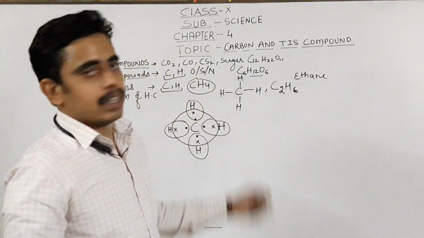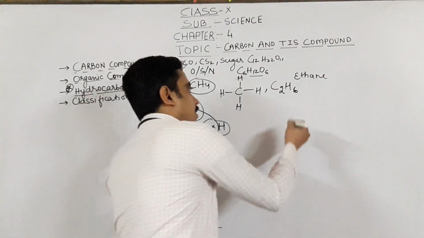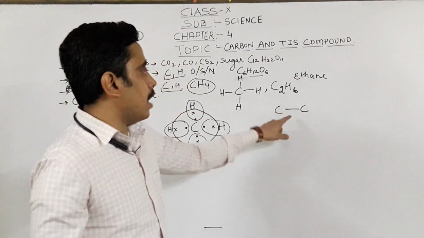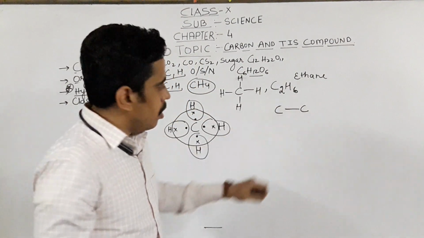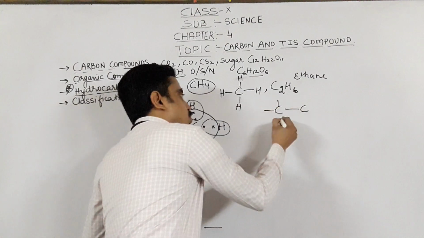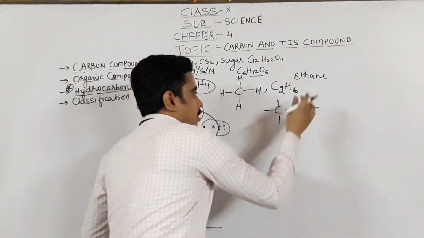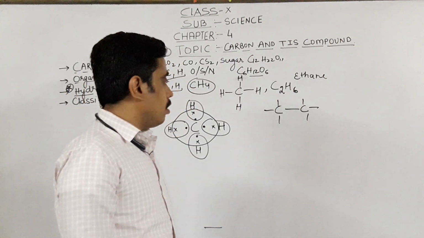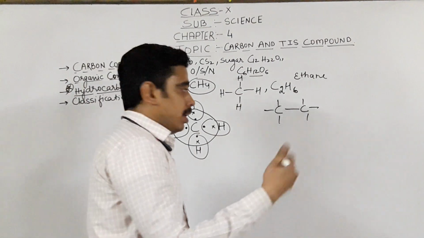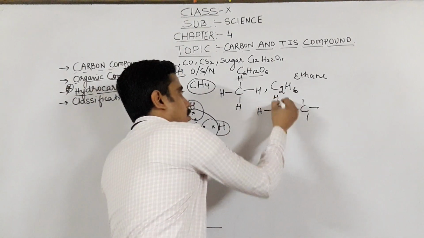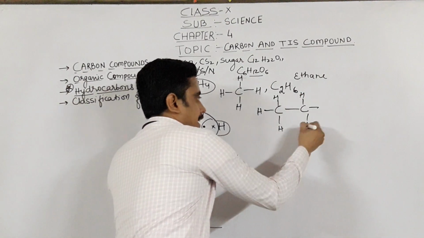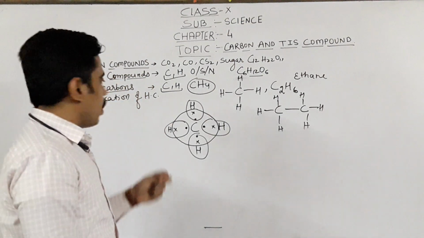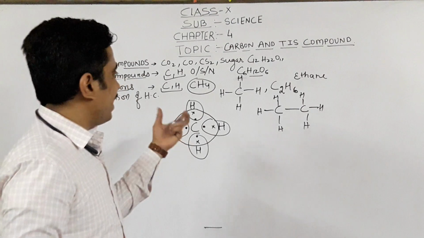And if you want to draw the structure of ethane, how do you draw it? Just draw 2 carbon atoms like this, a single bond between carbon and carbon, and it has 6 hydrogens. So distribute the 6 hydrogens to each carbon atom like this. These sticks represent the bonds, the covalent bonds present between the atoms. Hydrogen only forms 1 covalent bond. So this is how the structure of ethane can easily be drawn. Let's see the next topic. I hope now you have understood the meaning of hydrocarbons: only carbon and hydrogen.